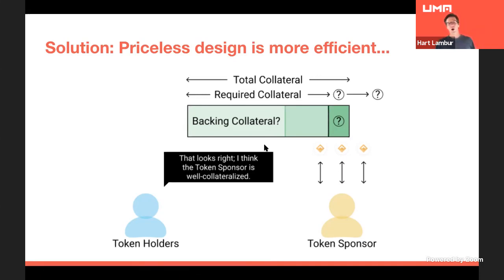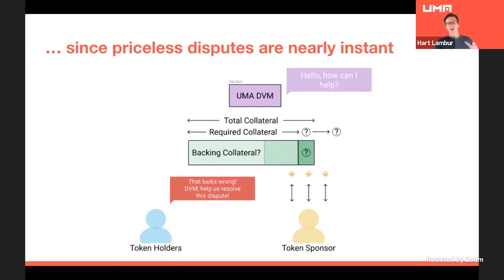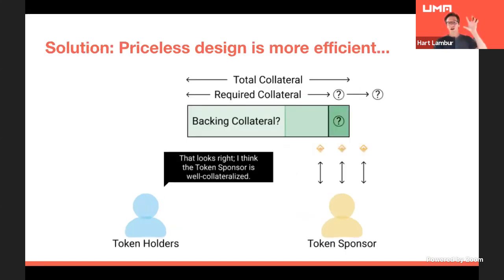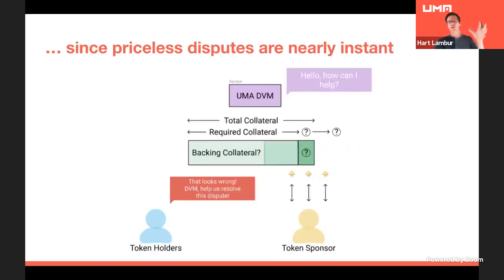What would happen then in the downside scenario, if somebody goes, oh wait, no, I don't think this is correctly collateralized, they then trigger a liquidation, and then and only then do we call an oracle. And I'll go into a little bit more detail on how we actually minimize oracle usage further. But the idea here is that if everybody's happy with how this is collateralized, we're good. We only need to do anything if people dispute the state of the contract.